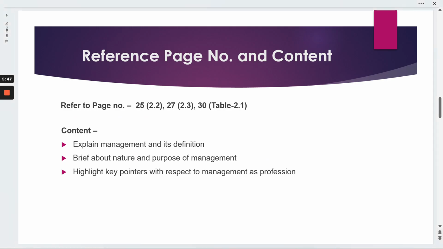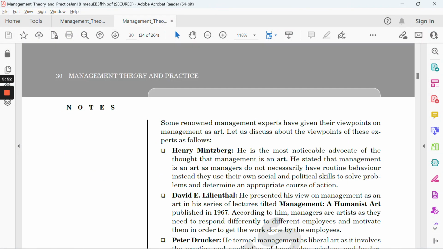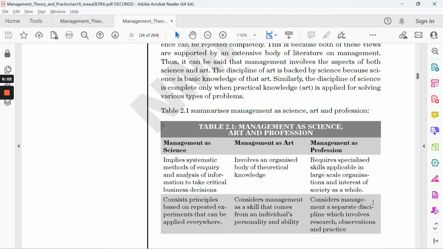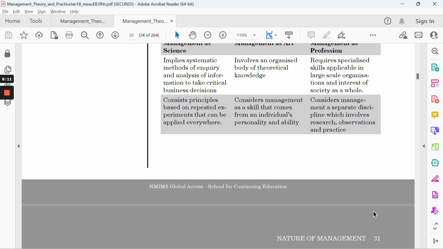After that, highlight the key pointers with respect to management as a profession. It's given on page number 30. As I mentioned earlier, it's not directly given, but it's mentioned that management requires specialized skills applicable in large scale organizations and in the interest of society. Considering management as a separate discipline, it involves certain kinds of research, observations, and practices.